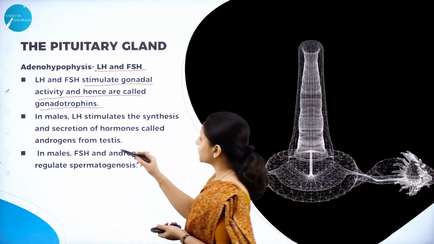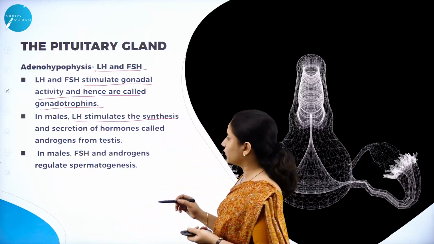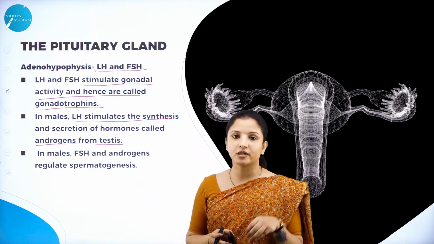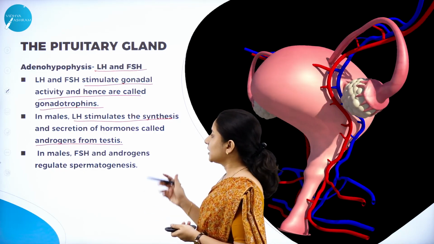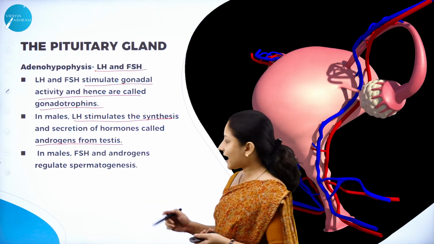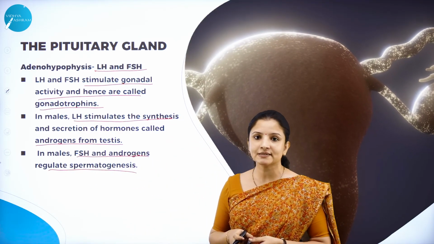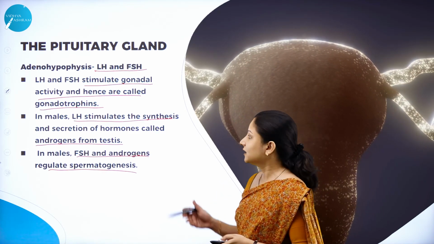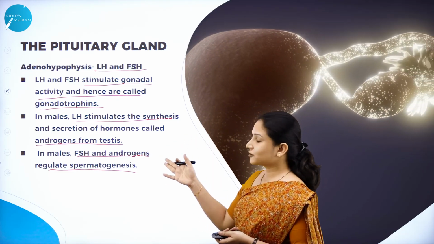In males, the luteinizing hormone stimulates the synthesis and secretion of hormones called androgens, and androgens are very, very important for sperm production and for all the male characters to develop properly. In males, the follicle stimulating hormone and the androgens together regulate spermatogenesis, meaning they regulate the production of sperms in the testes. So that is the function in the case of males.